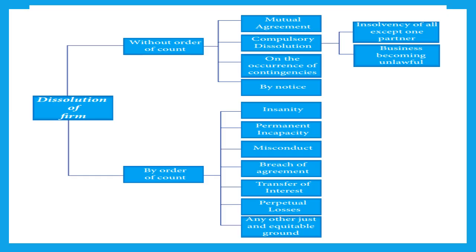Let's move on to the third, that is on the occurrence of contingencies. Under this, again, there are two cases. In case of partnership for a fixed term, or when the partnership is for a particular project. Suppose the partnership has been executed for completion of any adventure or completion of any project. As soon as the project completes, the firm will dissolve.